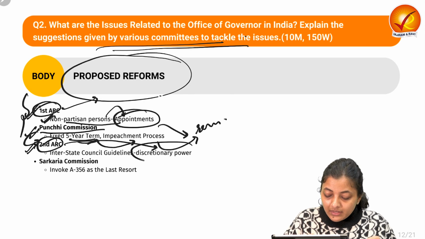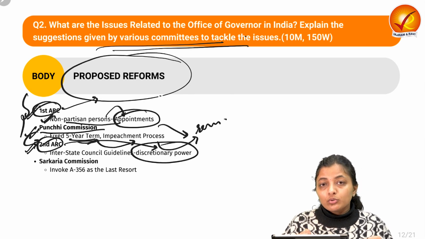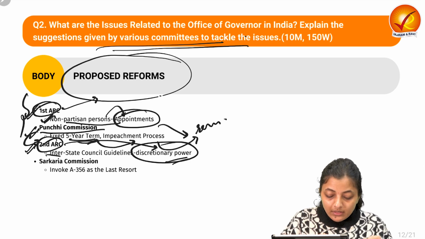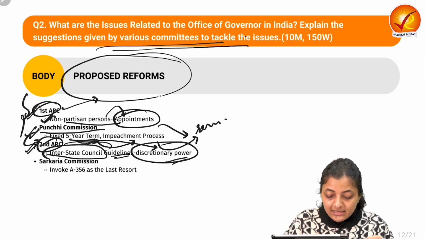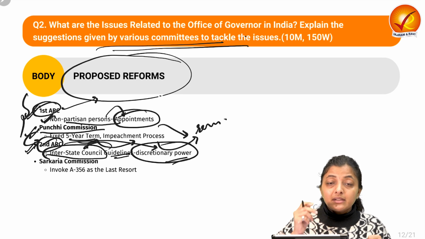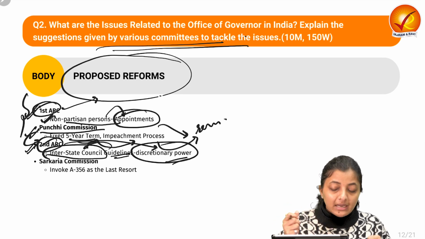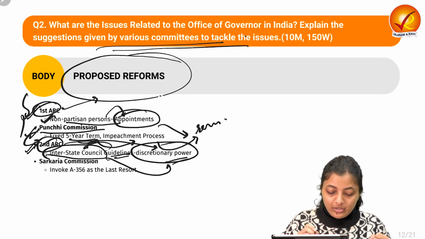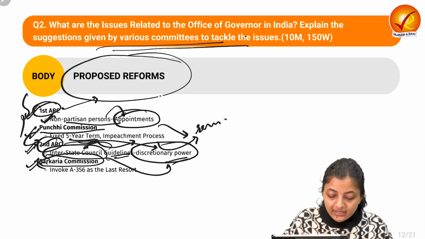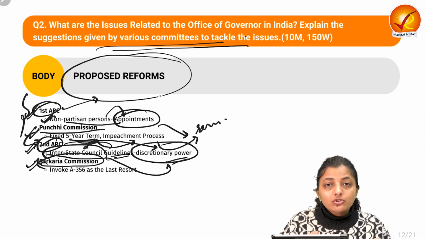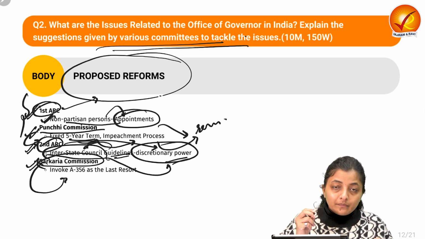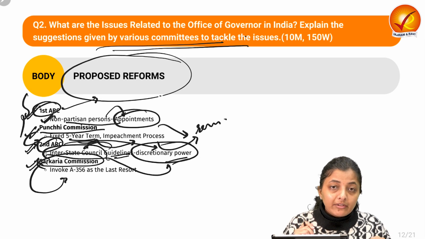He has given the recommendation with respect to the discretionary powers of the governor, that we should come up with some guidelines from the Inter-State Council. Means the Inter-State Council should come up with some guidelines on how the governor can use their discretionary powers. Next is about the Sarkaria Commission. Sarkaria Commission has talked about the discretionary power of the President's rule, which is with the governor.